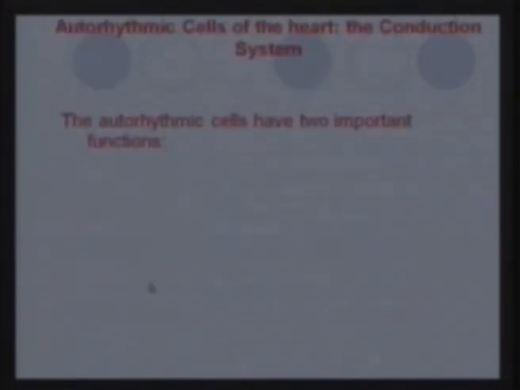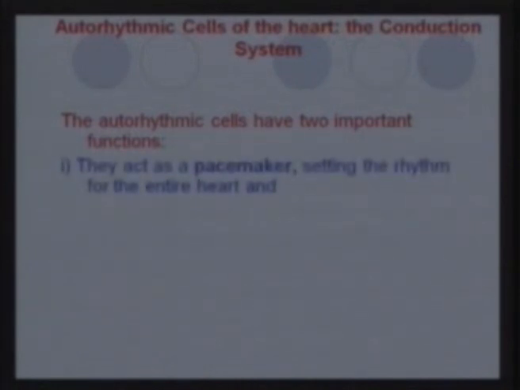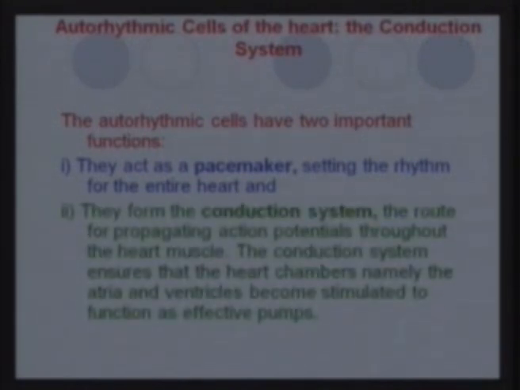The heart has two important functions. The autorhythmic cells are present in it. They act as pacemaker. They set the rhythm of the entire heart, and they form the conducting system, the route for propagating action potential throughout the heart muscle. The conduction system ensures that the heart chambers, namely the atria and ventricles, become stimulated to act as effective pumps.